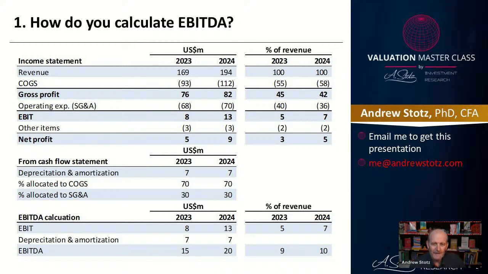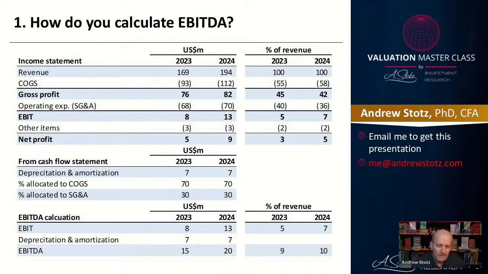So you can see that if we look at the revenue of 2023, it's 169, cost of goods sold 93, and gross profit 76. And if you look to the right of that, you can see as a percent of revenue. So this is a common size breakdown of the P&L. And what you can see is a gross profit margin in 2023 of 45% and a gross profit margin in 2024 of 42%. EBIT margin, or what we call operating margin, is at 5% and 7%. And net profit margin is at 3% in 2023 and 5% in 2024.